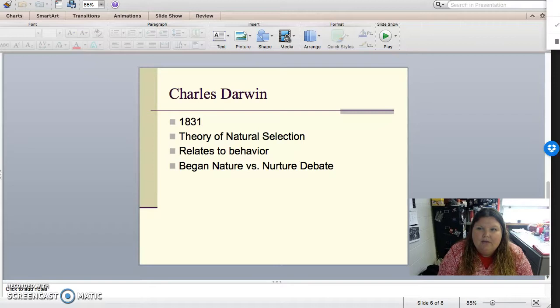And so he related this to behavior by making it so that we have traits that make us evolve over time. So things that help us with survival are things that we are going to continue. And he kind of started the nature versus nurture debate.